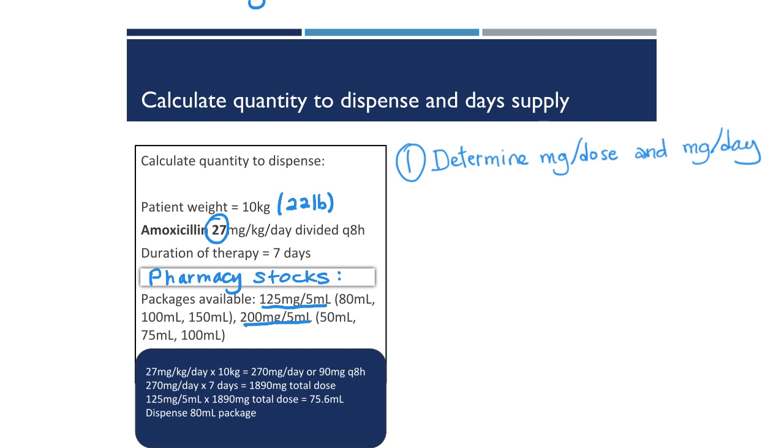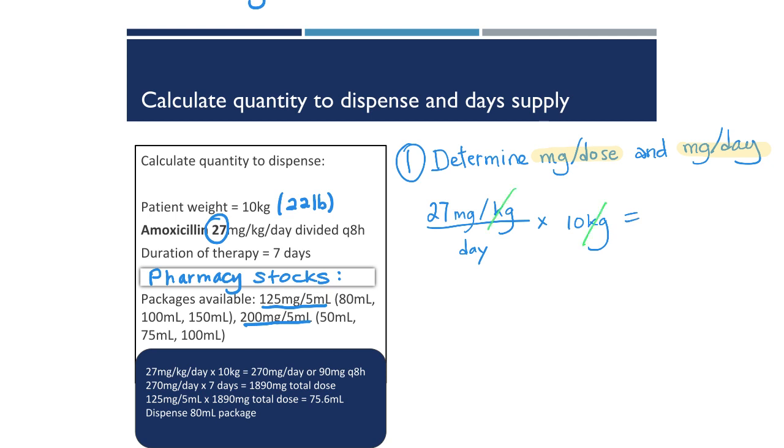The first step is to determine the milligrams per dose and milligrams per day. So we'll take 27 milligrams per kilogram per day, and we'll multiply that by our 10 kilogram weight.